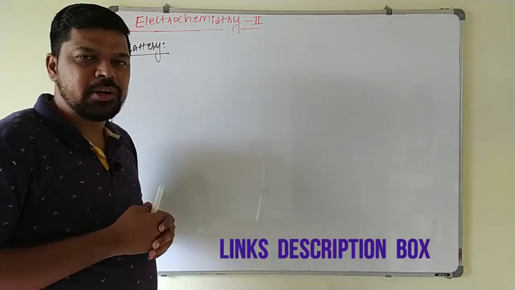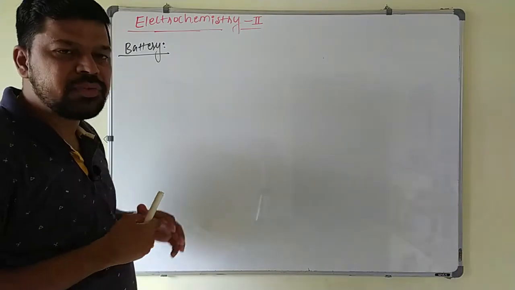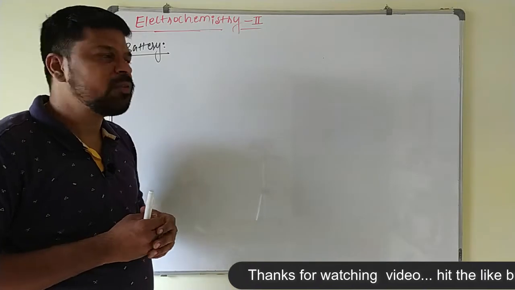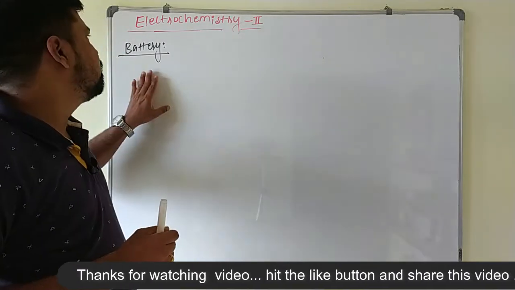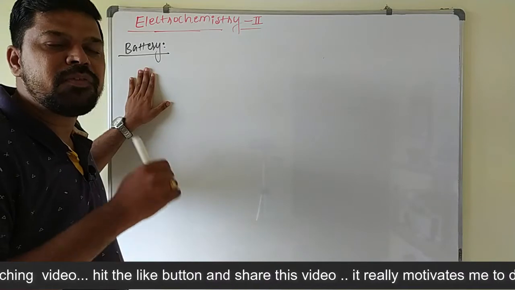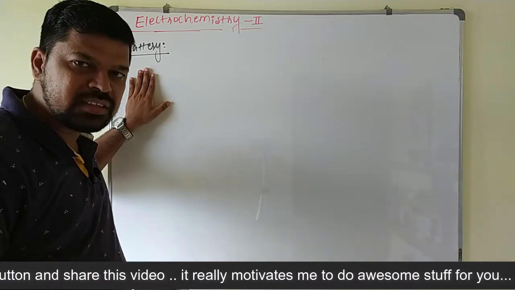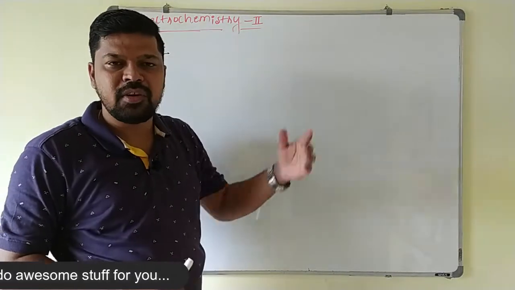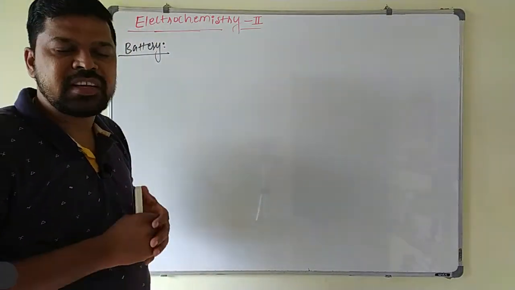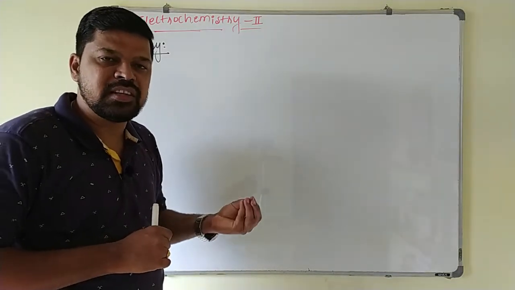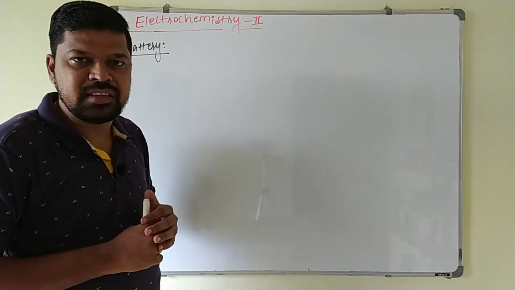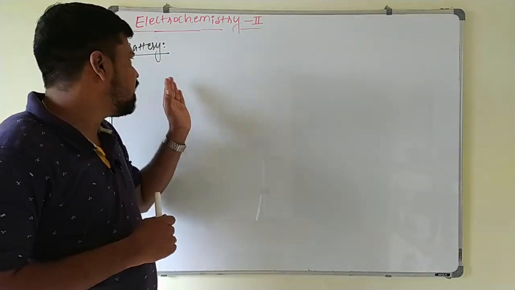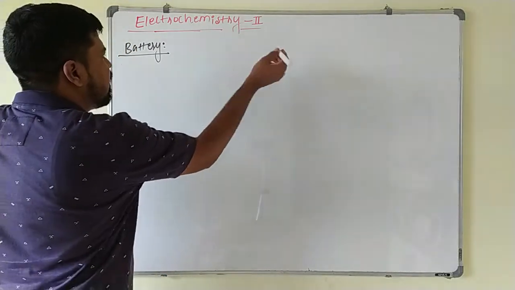In the electrochemistry part 2, already we know that these galvanic cells convert chemical energy into electrical energy, and they are used as a source of electrical energy. So they are called as what? Battery here. The number of galvanic cells which are connected in series and used as a source of electrical energy, they are called as battery. Because in the galvanic cell, redox reaction takes place, during which some amount of energy is released, and that will appear as electrical energy. Simply, these galvanic cells which are used as a source of electrical energy are called battery here, connected in series.